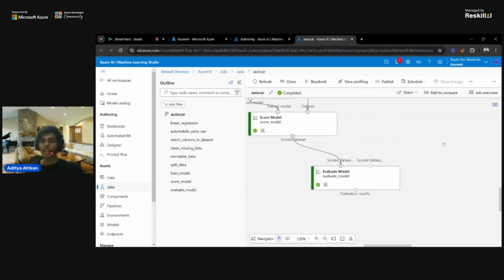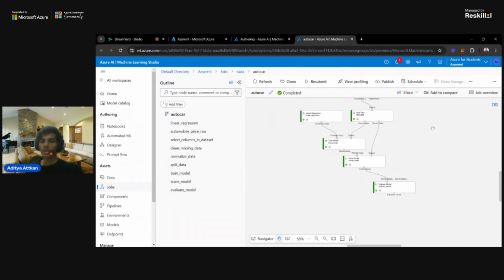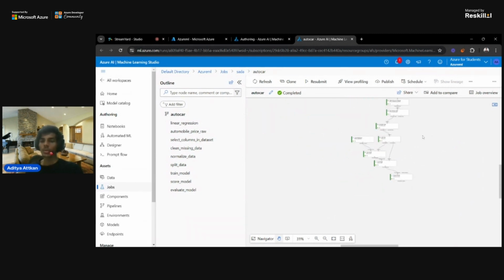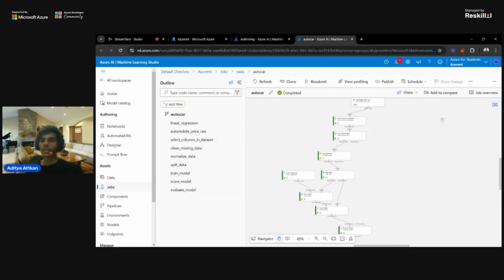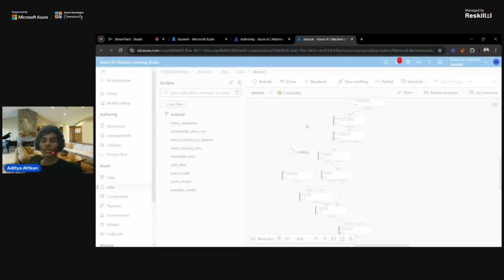Now we have created our pipeline and our model. In that scenario, I will go and create the inference pipeline, the final pipeline. Create inference pipeline, create a real-time inference pipeline. I will click on this. It will take a few minutes to process.